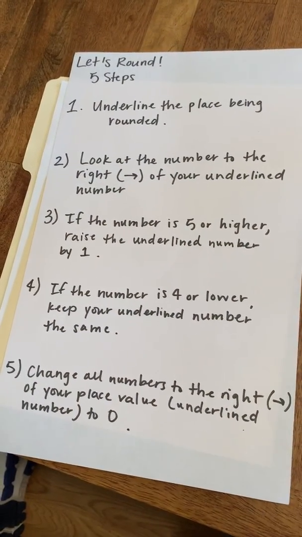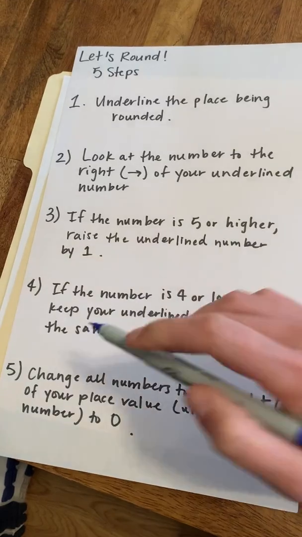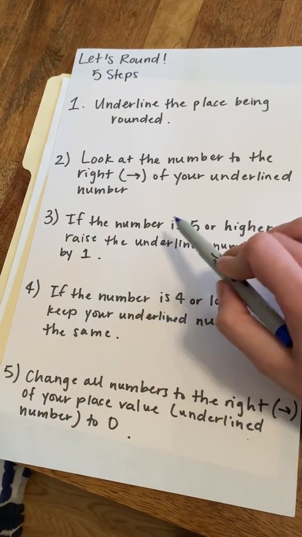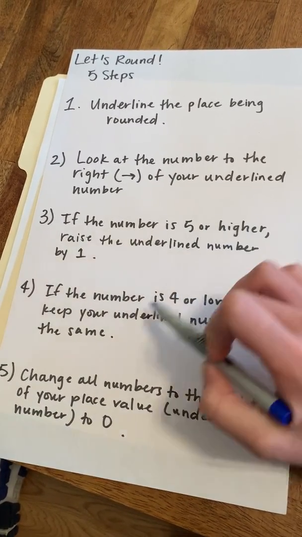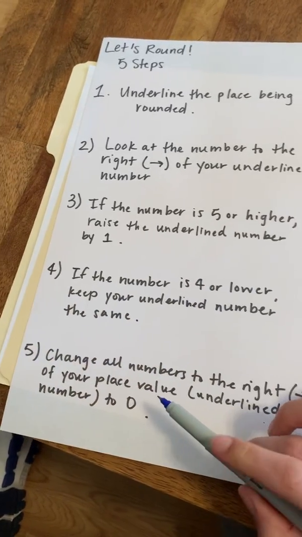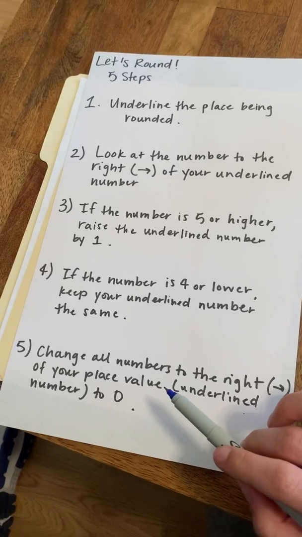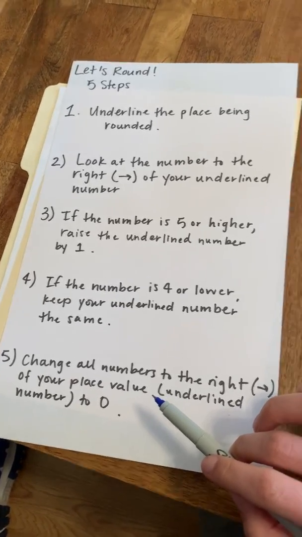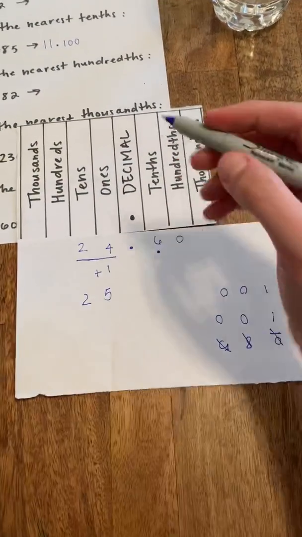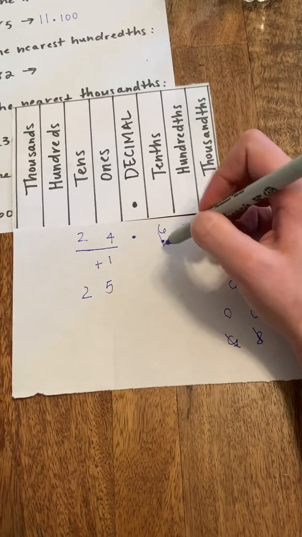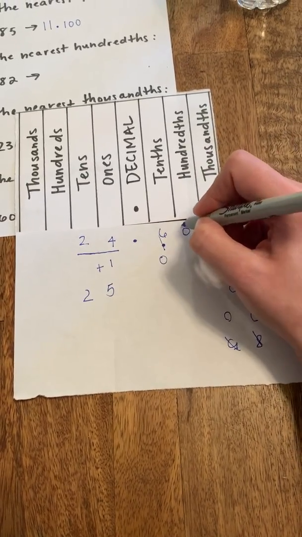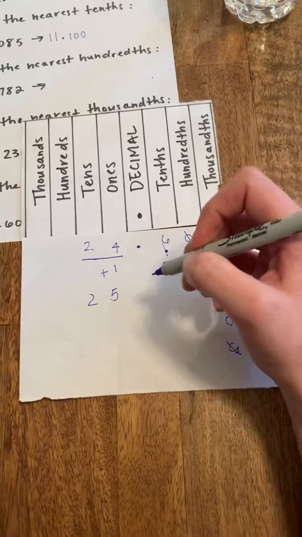Okay. Let's go back to our rules. Okay, we already have done number 3. We know that our number was 5 or higher, so we can skip 4. And then number 5, change all numbers to the right of your place value, which was our underlined number, to 0. So I'll come back over here. That means that this guy's going to turn into a 0, and this guy already is a 0, but we'll just rewrite it.